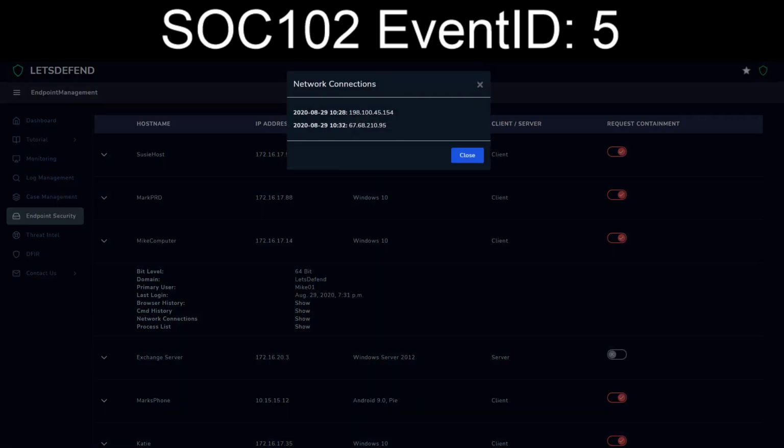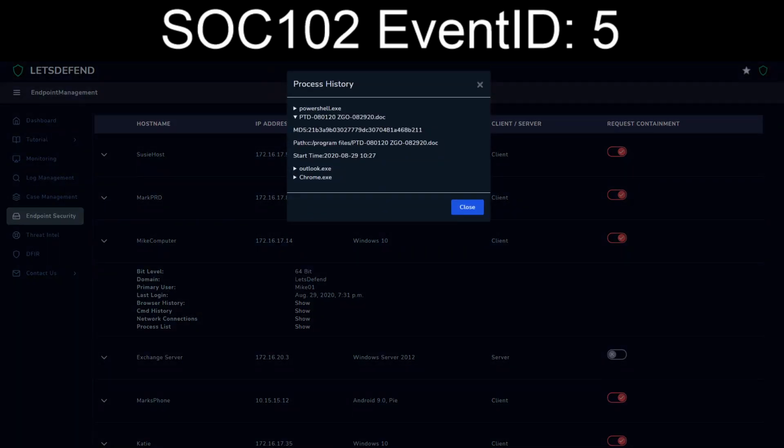But we do have confirmation because the 198.145.154 at 28 on the 29th corresponds with that document executing. And then that 67.68.20.210.95 would be the actual IP address / URL to go and pull down the Emotet payload.